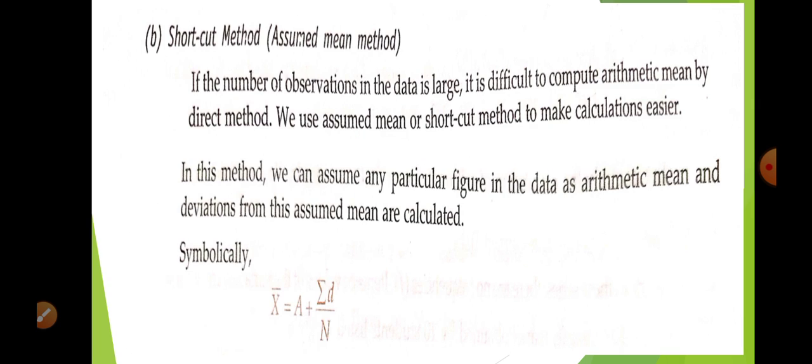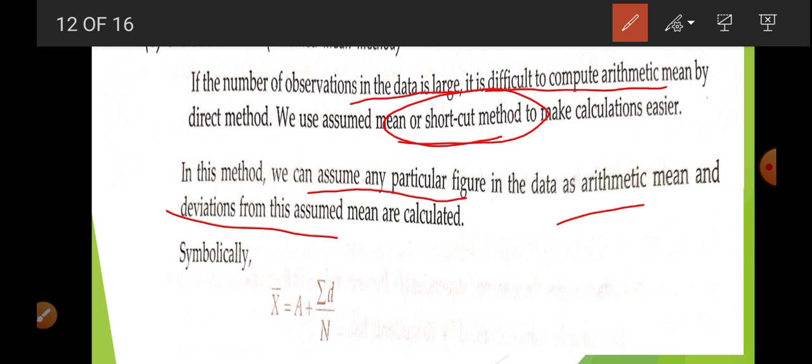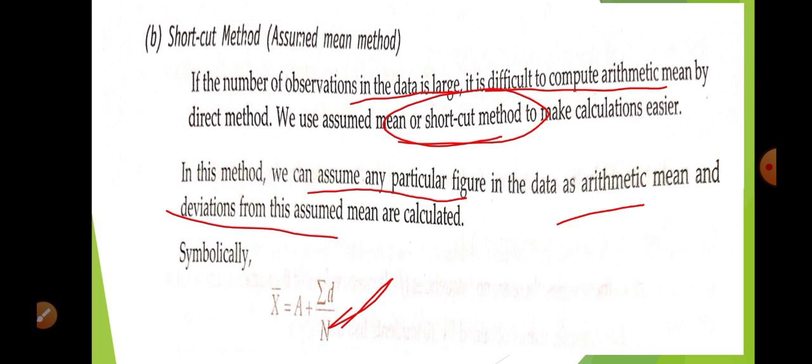Now the shortcut method, the assumed mean method. If the number of observations in the data is large, it is difficult to compute the arithmetic mean directly. In that case we use the shortcut method. In this method, we consider any number as the assumed mean, calculate deviations from it, add these deviations, and divide by the number of items.